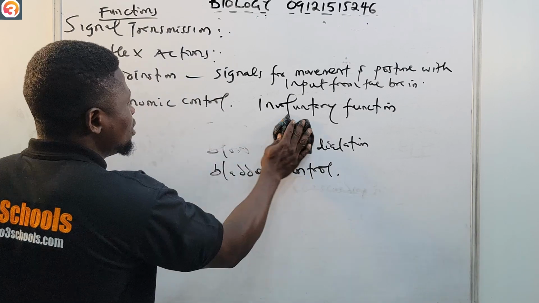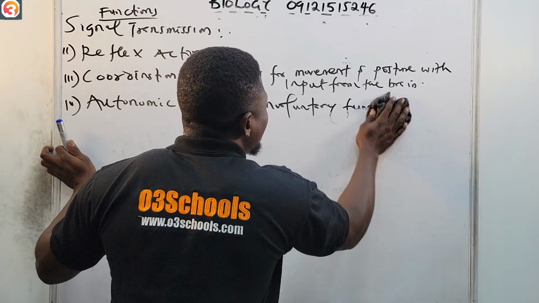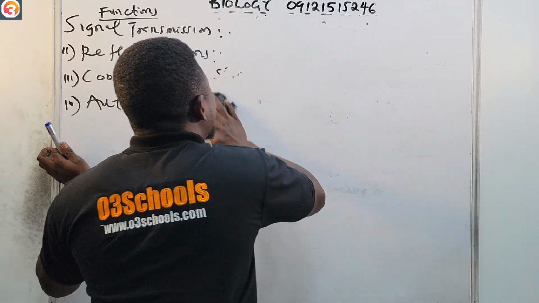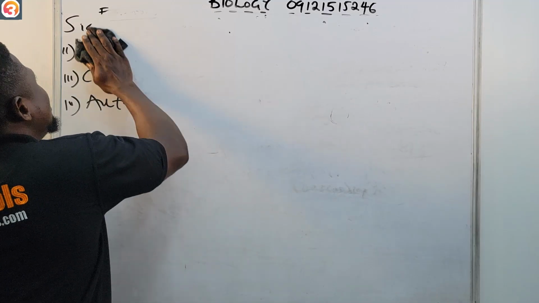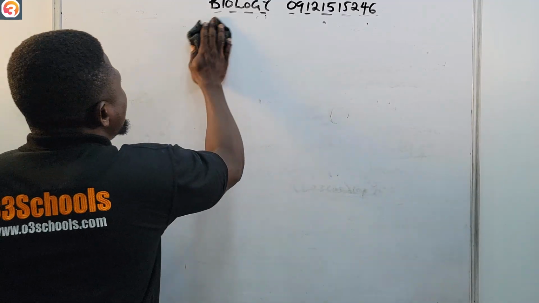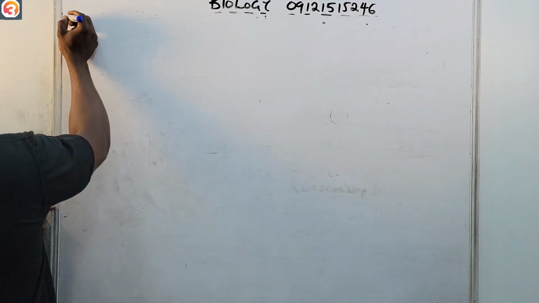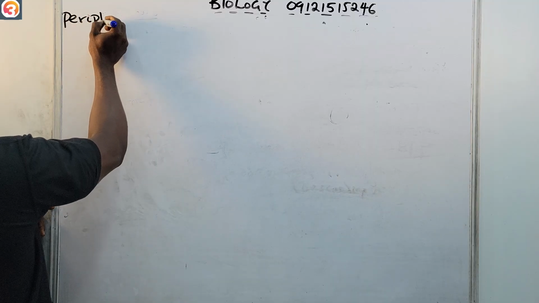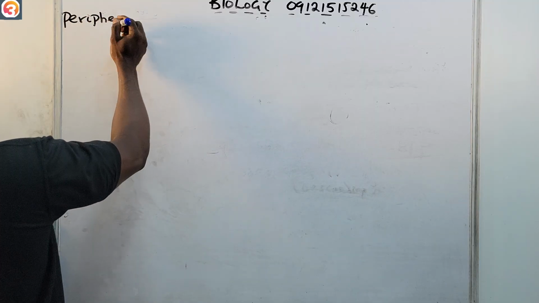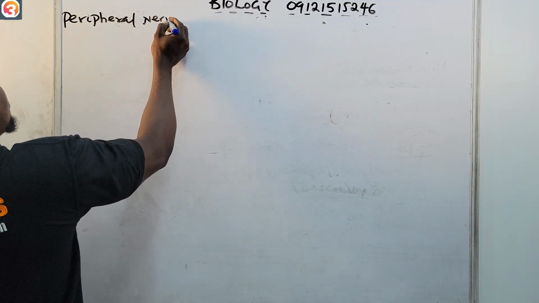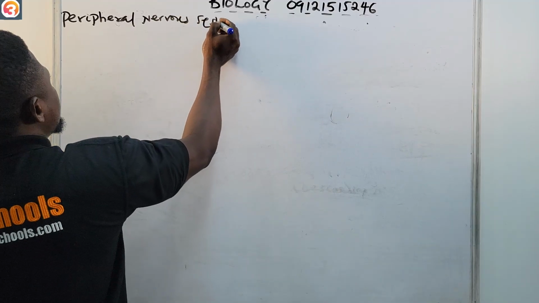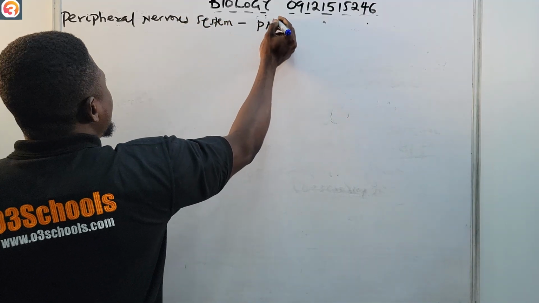So that is all we need to see about the spinal cord. I have discussed the brain, I have discussed the spinal cord. Now, that will take us to the last part of this class, which is the peripheral nervous system, the PNS.